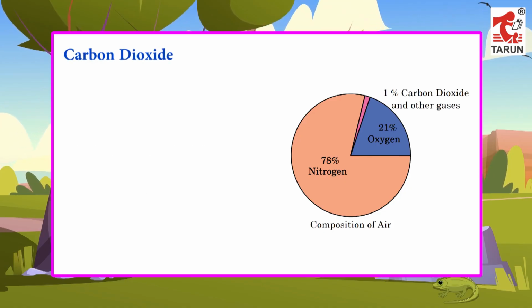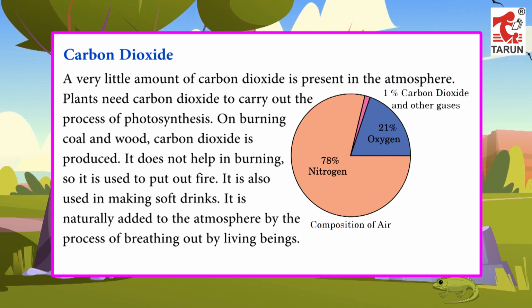Carbon dioxide. A very little amount of carbon dioxide is present in the atmosphere. Plants need carbon dioxide to carry out the process of photosynthesis. On burning coal and wood, carbon dioxide is produced. It does not help in burning, so it is used to put out fire. It is also used in making soft drinks. It is naturally added to the atmosphere by the process of breathing out by living beings.